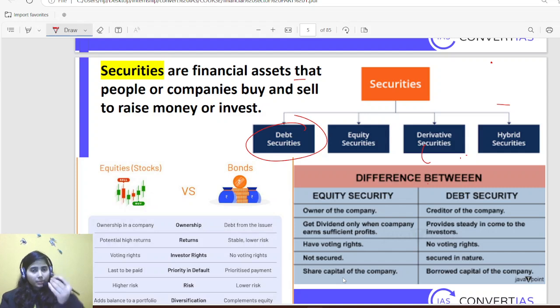Suppose I want to start a business, and I am asking for 100 rupees from you, saying that I'll be paying 2% interest on it after a year, and I'll return it to you. So that is called debt securities, that I am taking a loan from you.